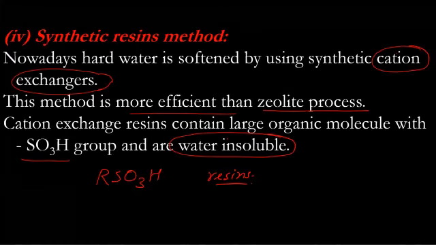This one, synthetic resins method, the modern method. Here, instead of zeolite, we use synthetic resins. We need resins. So sometimes it is written as resins method also. Okay? Synthetic is not necessary. Don't get confused. Even if it is written as resins method, it is the synthetic resins method. RSO3H.